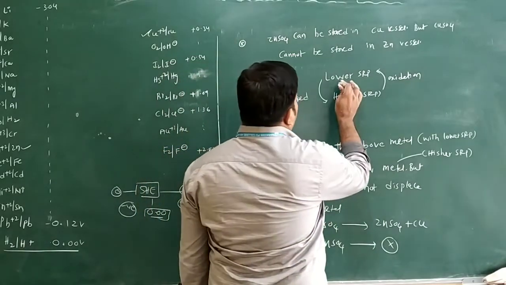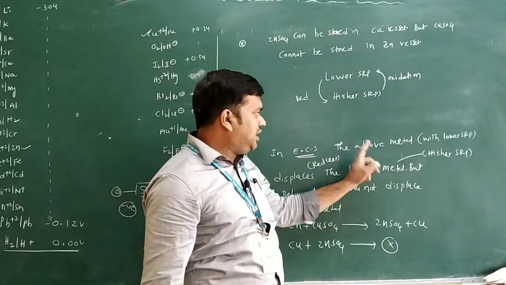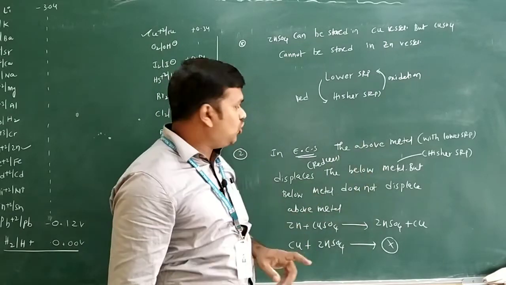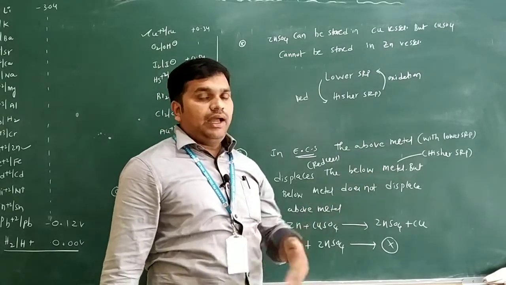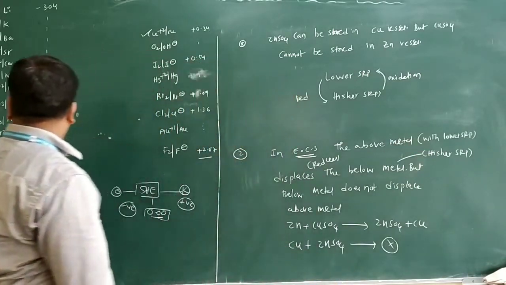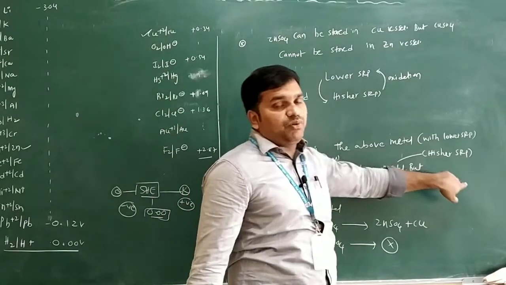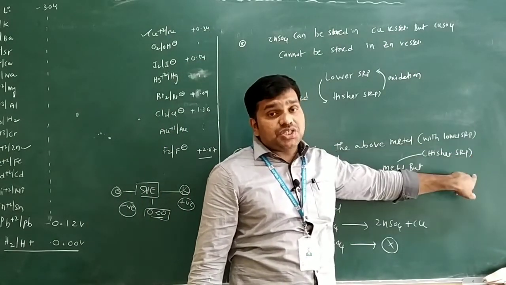Here lower SRP is there, higher SRP is there. Again I am repeating this point: in electrochemical series, the above metal displaces the below metal. Above metal means those having lower SRP value. This is the lower SRP value for zinc. So the below metal has higher SRP value. Lower SRP reduces the higher SRP.